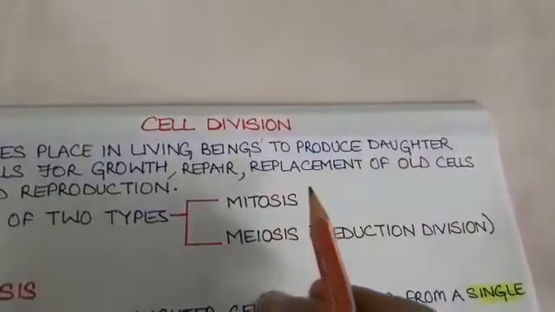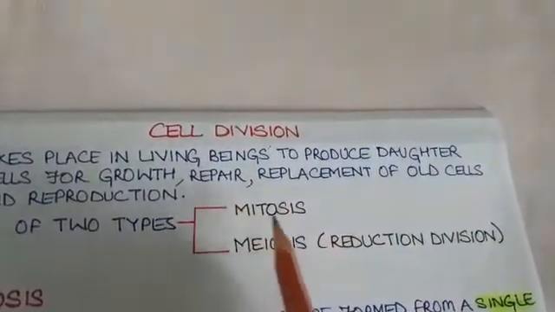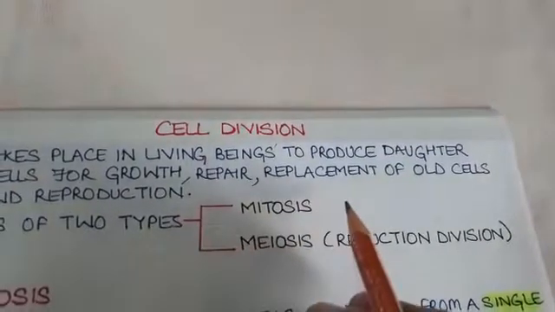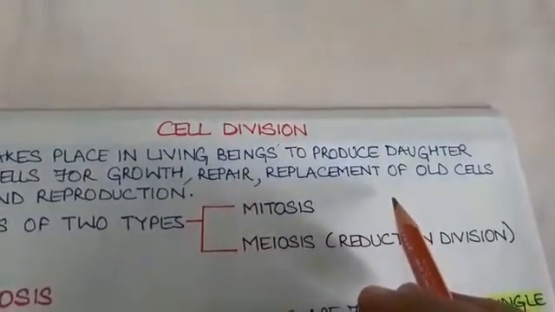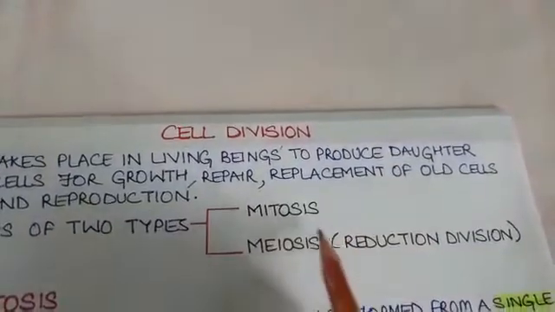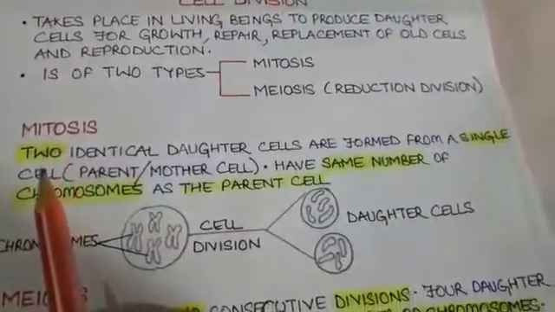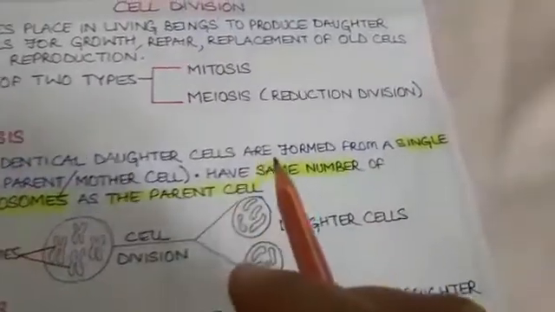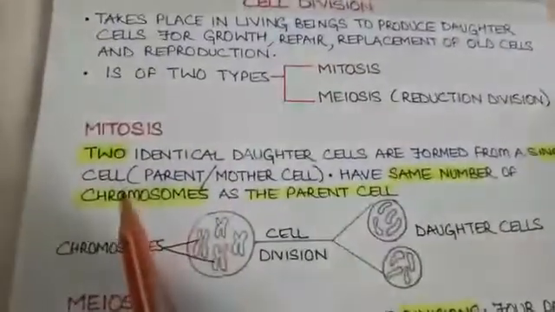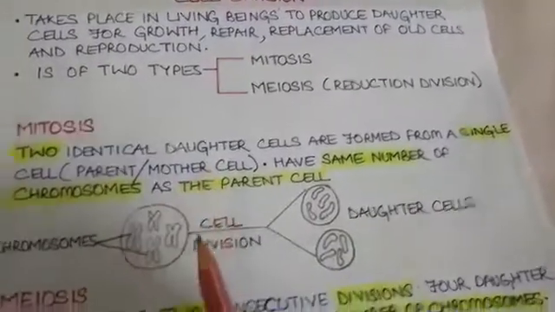Students, mitosis takes place in various types of cells in the body of living organisms except reproductive cells. In reproductive cells, the process or the cell division of meiosis takes place. Let us discuss these two types of divisions. In mitosis, two identical daughter cells are formed from a single cell. This single cell is called either the parent cell or the mother cell.